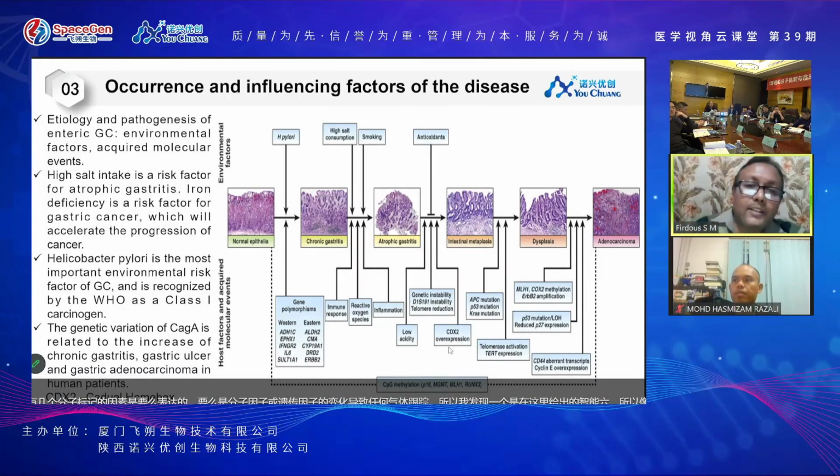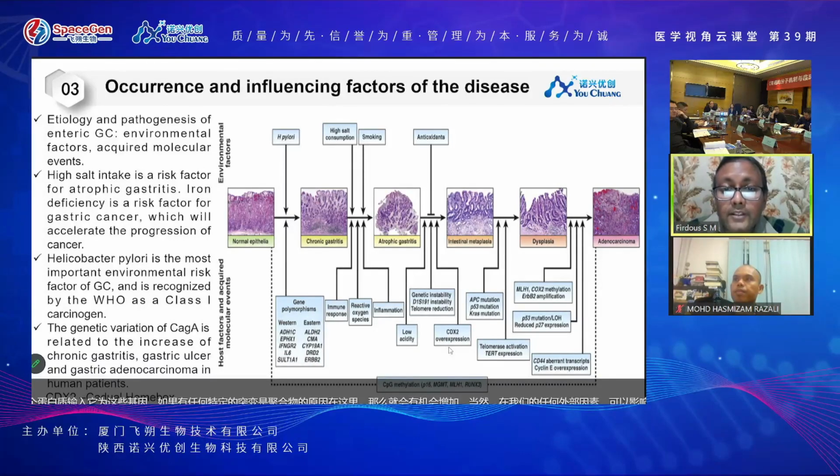So mostly, as I said, H. pylori infection is one of the reasons for that, as it consists of two toxins. One is CagA, and one is VacA. These are the toxins which generally cause the high expression of inflammatory genes.